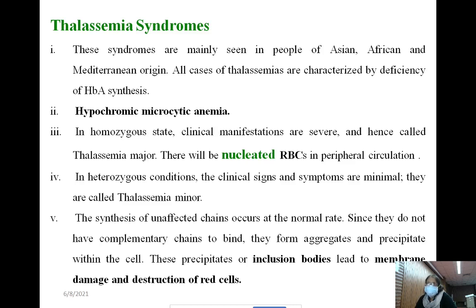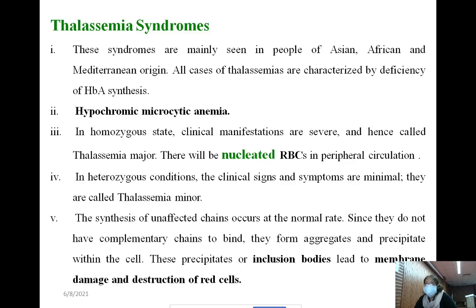Microcytic means cellular size is very small as a result of decreased production of hemoglobin. Hypochromia is there because of decreased production of hemoglobin. So the anemia type is hypochromic microcytic. Otherwise, the number of RBCs is okay, but RBCs are hypochromic microcytic, and function will be less because of the defective hemoglobin.